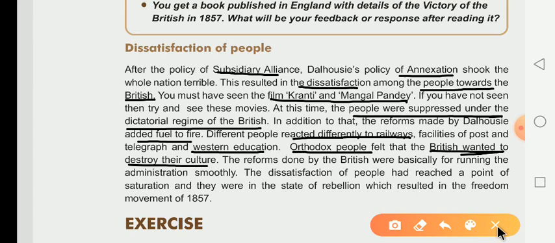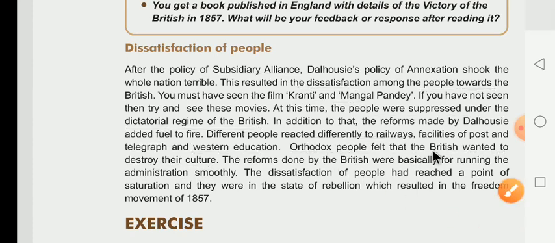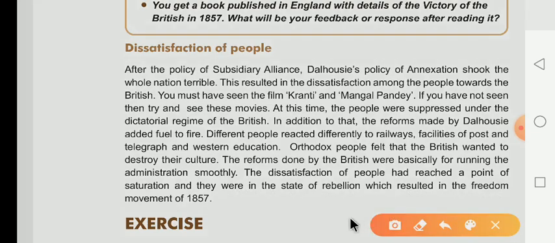What happened, dear children? The orthodox people thought that the British wanted to destroy our culture. The reforms done by the British were basically for running their administration smoothly. That's why the dissatisfaction of the people had reached a point of saturation and they were in a state of rebellion, which resulted in the freedom movement of 1857.